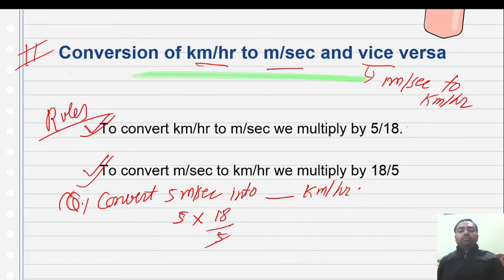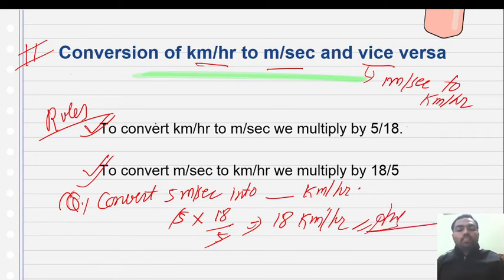The 5s will cancel out. It will come to 18 kilometer per hour. This is the answer. Similarly, you can do any parameter. You are also able to change kilometer per hour to meter per second.